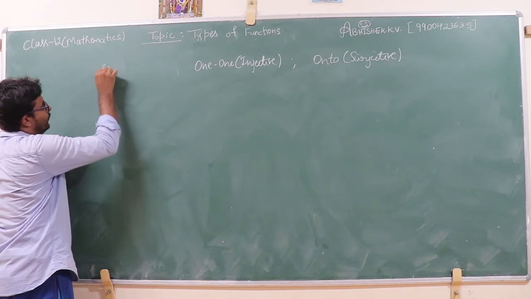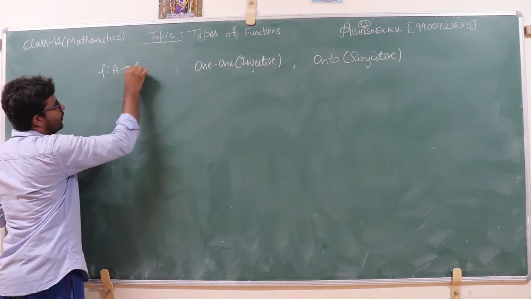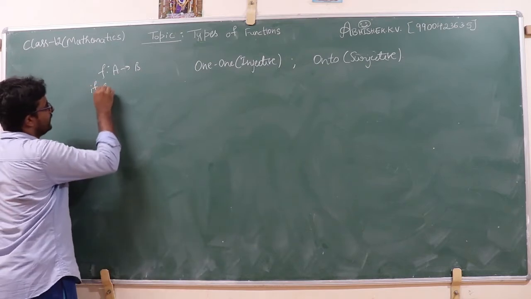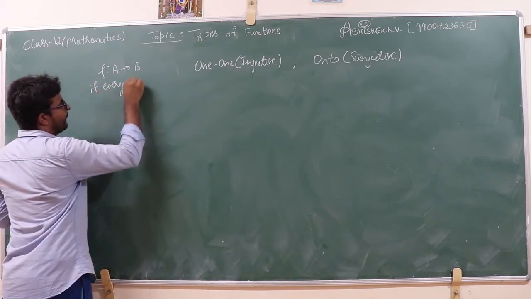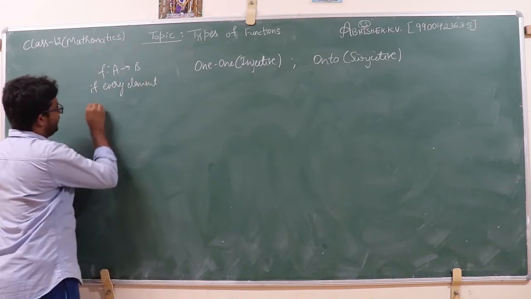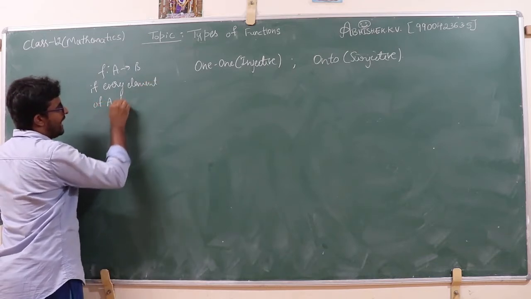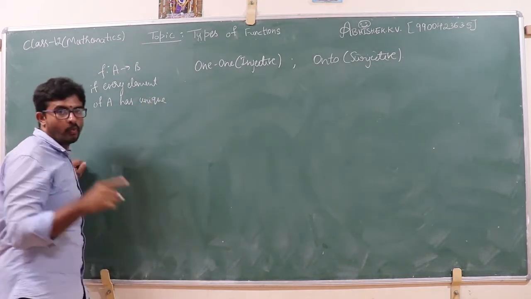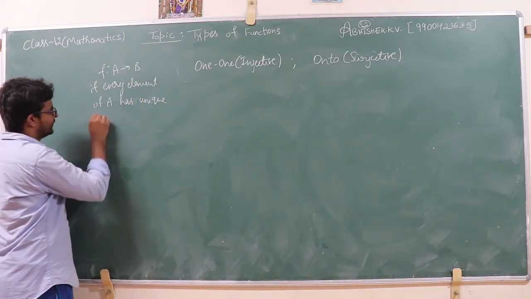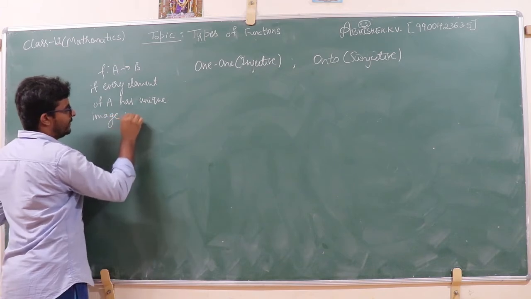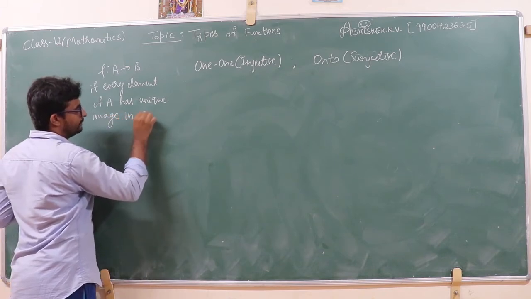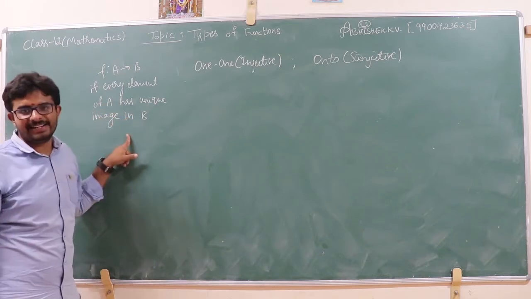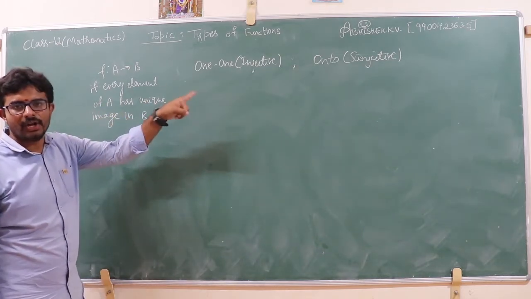A relation f from non-empty set A to non-empty set B is said to be function if every element of A has unique, means one and only, image in set B.